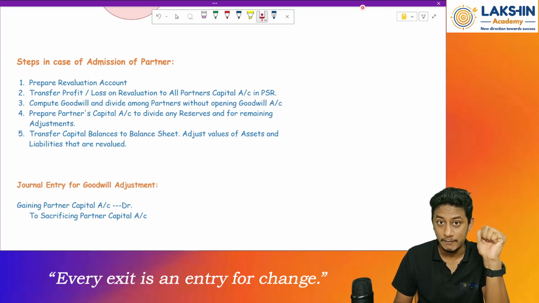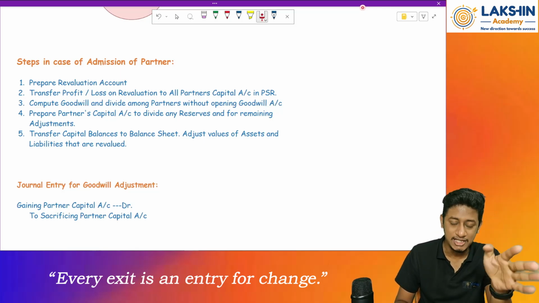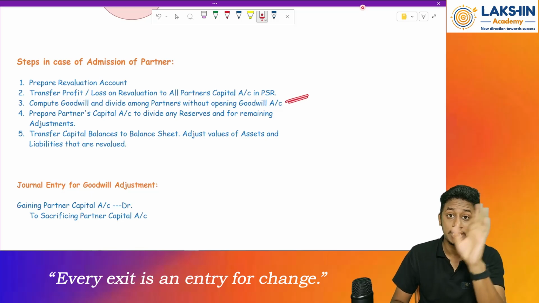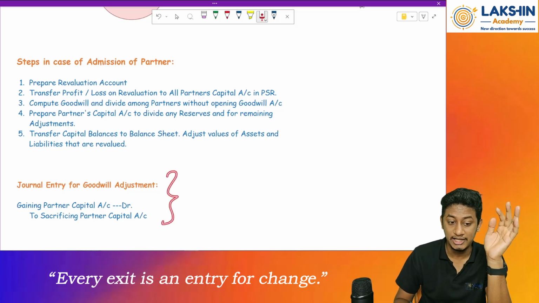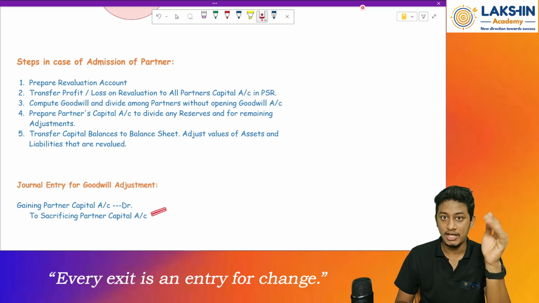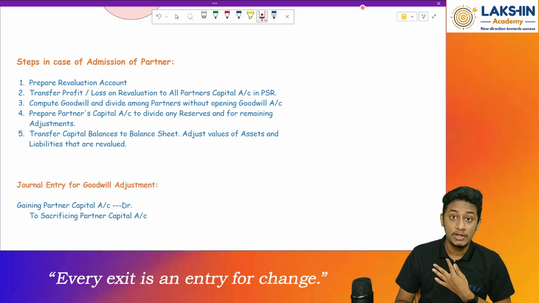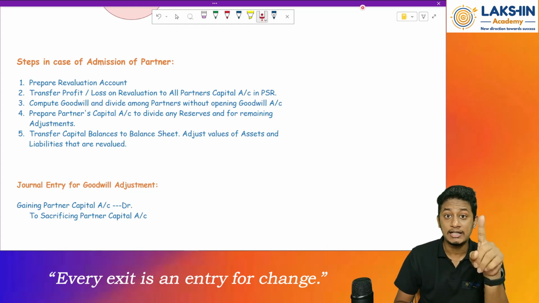In the admission of a partner, the same adjustment will be done in the retirement also. What will be the journal entry? The gaining partners' capital accounts are debited to the sacrificing partner. Who is sacrificing over here? The retiring partner is sacrificing over here.